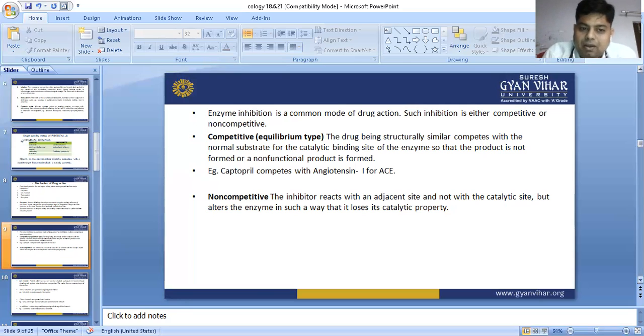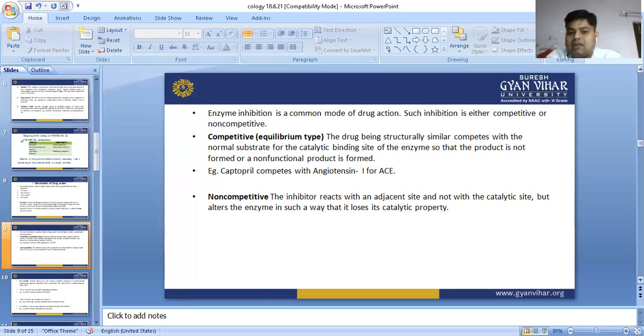In the same manner, captopril competes with angiotensin I for ACE. So this is the example of competitive type, the equilibrium type. You can say competitive type. And the second one is non-competitive. In case of non-competitive, what would happen?